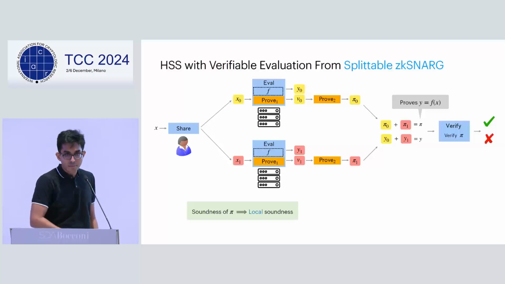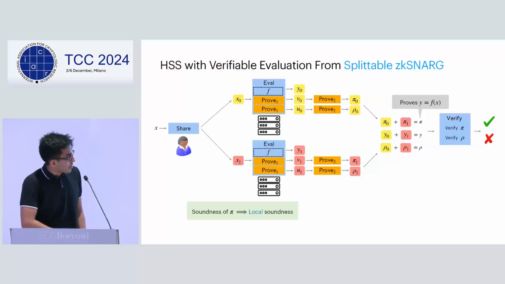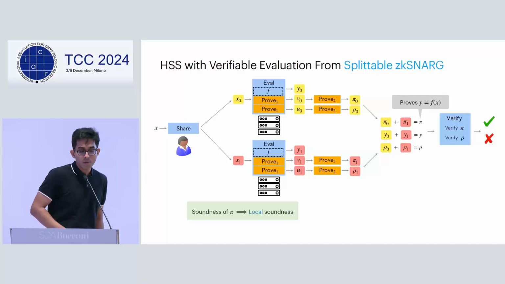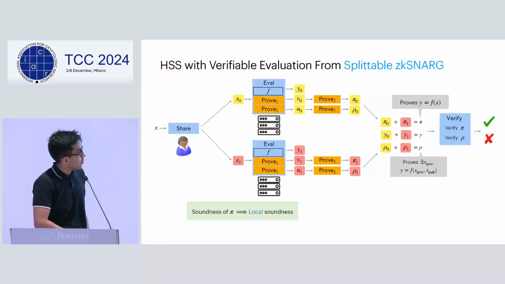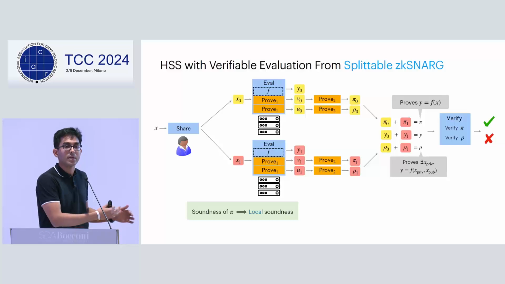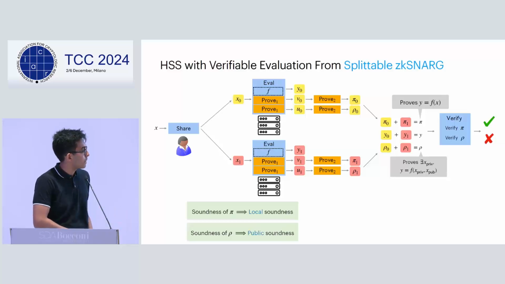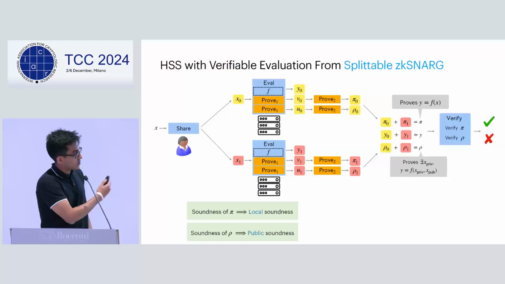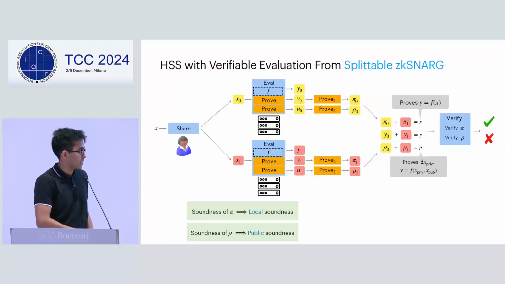So the soundness of the proof pi here basically ensures local soundness of the scheme. But for public soundness, what we do is we compute another proof. And this proof is for a different statement that shows that there exists a private witness with respect to which the output is consistent. And the soundness of the second proof rho gives us public soundness.